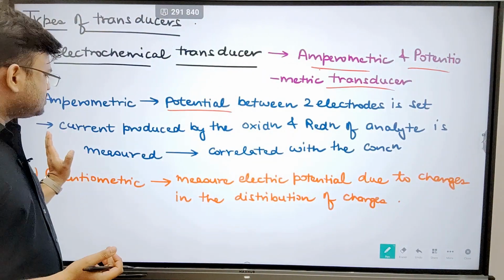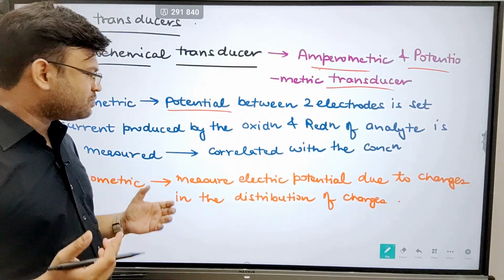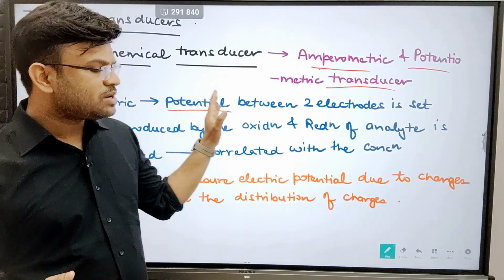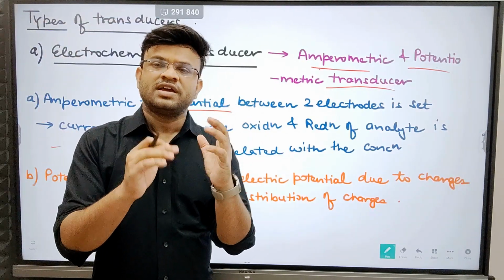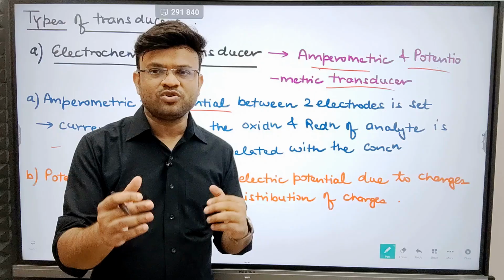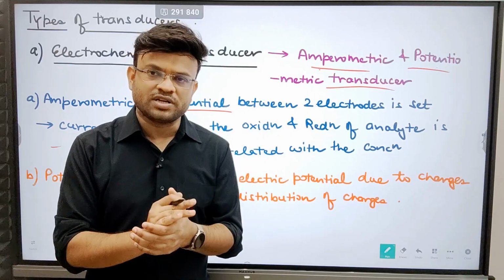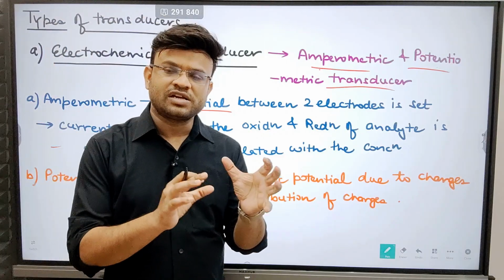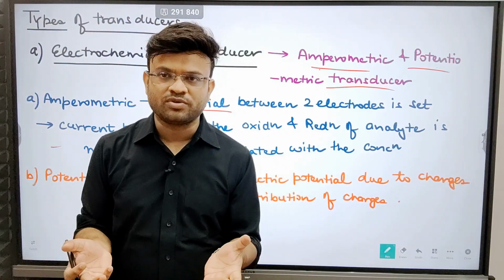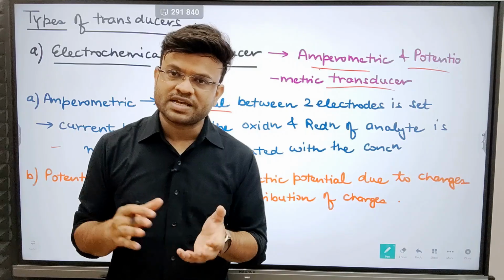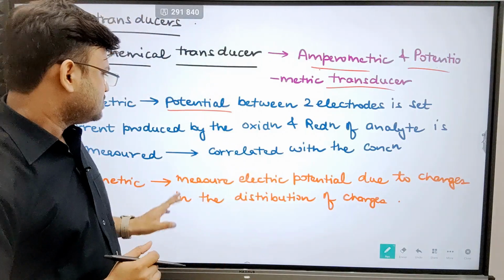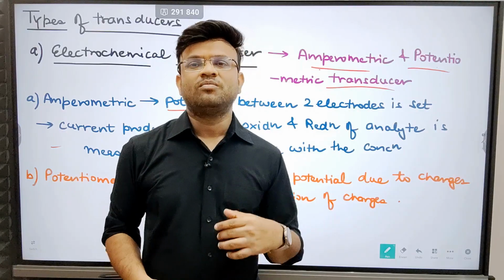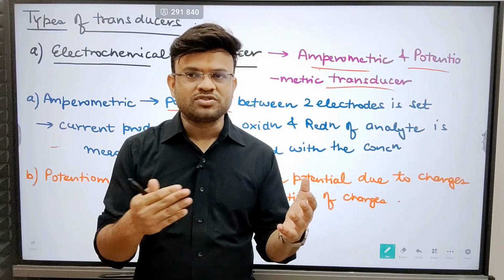Next, the current that will be produced would be measured. How can it be measured? Since the potential between the two electrodes is already fixed, any current that will be produced will alter this potential. If this potential is altered, our transducer will become activated and it will send the signal to the signal processing unit that yes, some kind of reaction has taken place, right? So this is correlated with the concentration. That means if more current is produced, more concentration would be there, and so on.